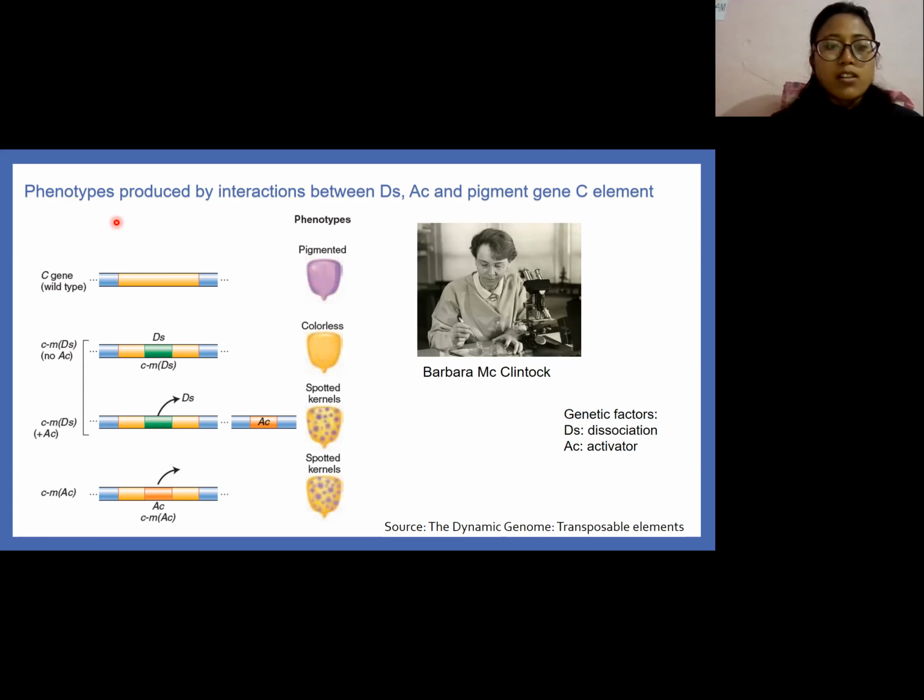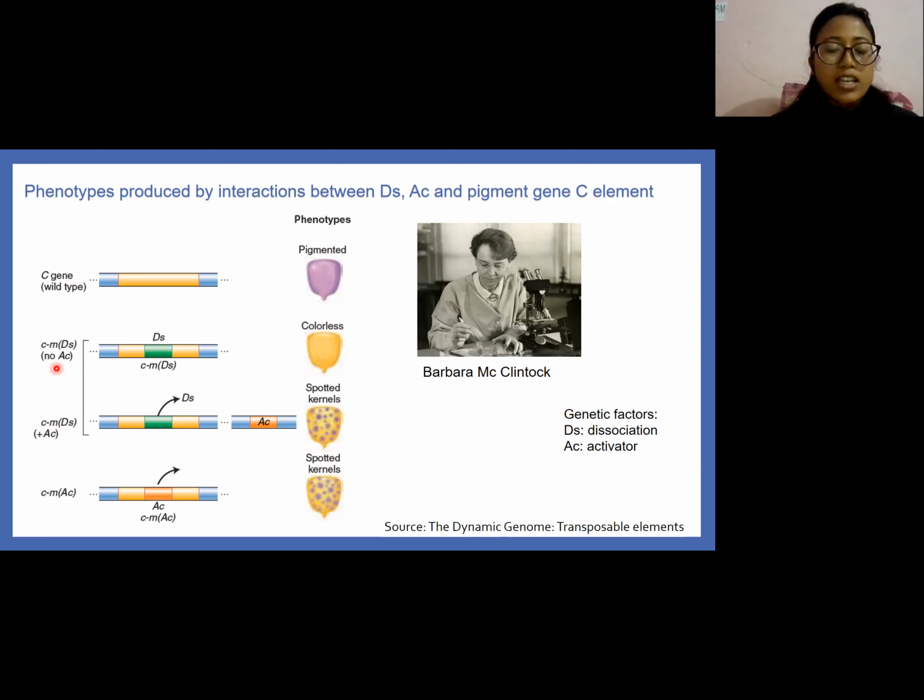This figure shows the phenotypes produced by the interaction between Ds, Ac, and the pigment gene C element. When Ds is inserted into the pigment C gene, the original wild-type phenotype is disrupted and colorless kernels are observed.